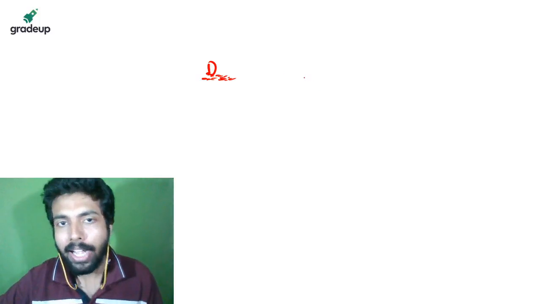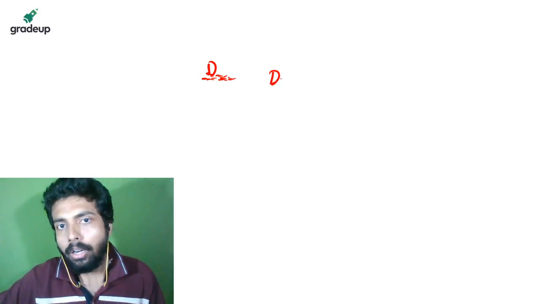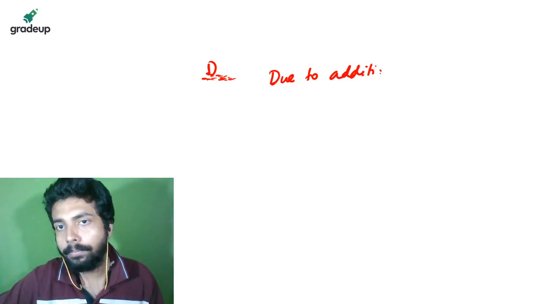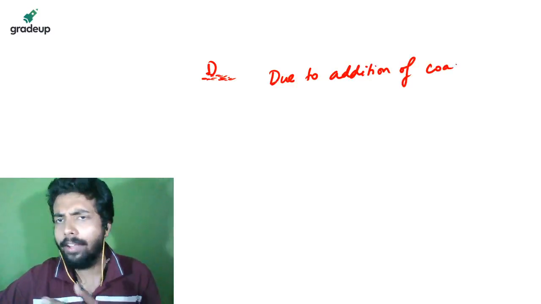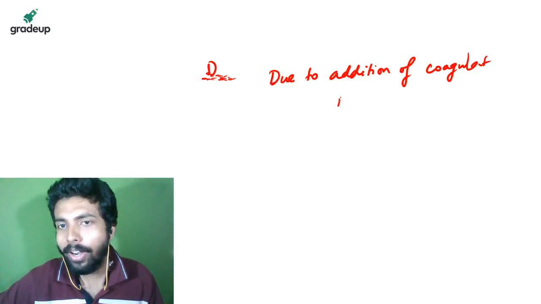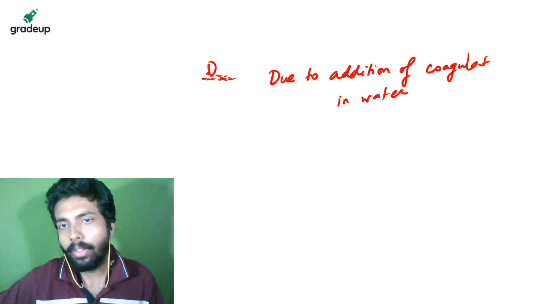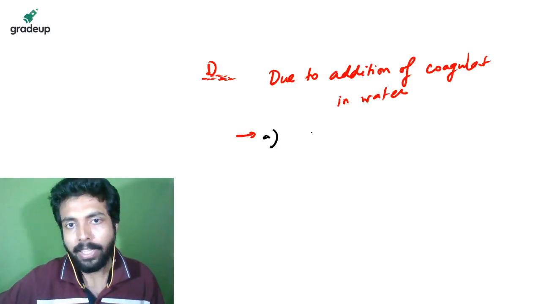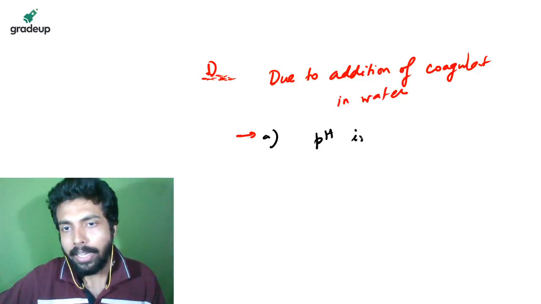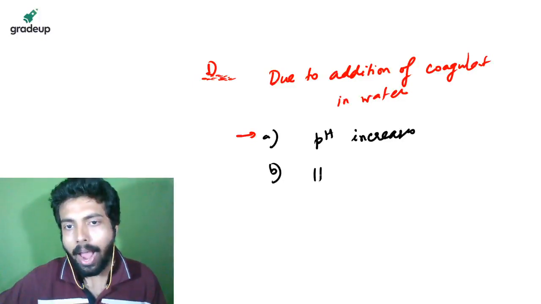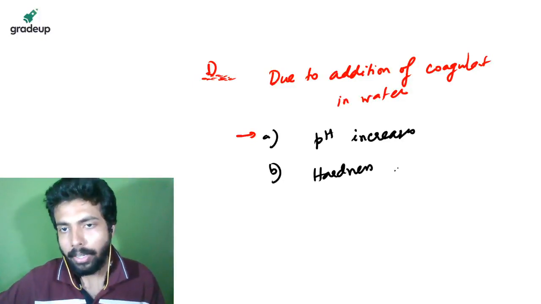So how can an MSQ question come? For example, I'm saying that due to addition of coagulant. I think I have also discussed this question. This is my favorite MSQ question. Due to addition of coagulant in water, suppose 4 options are being given. That is, pH increases, hardness increases.